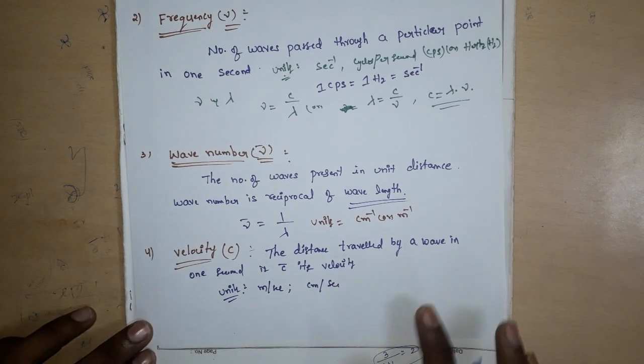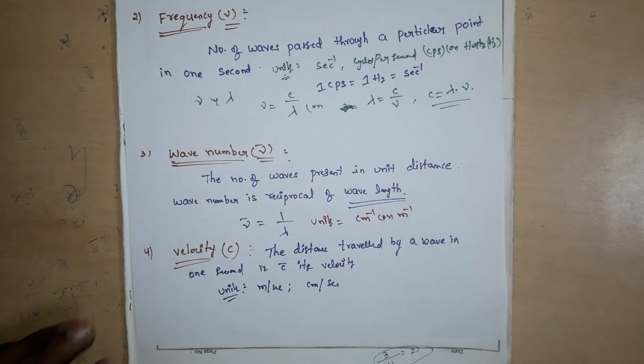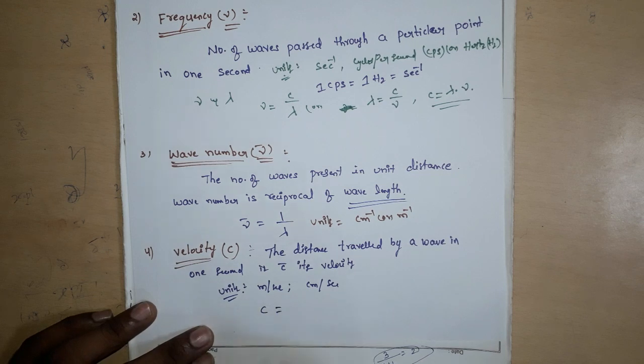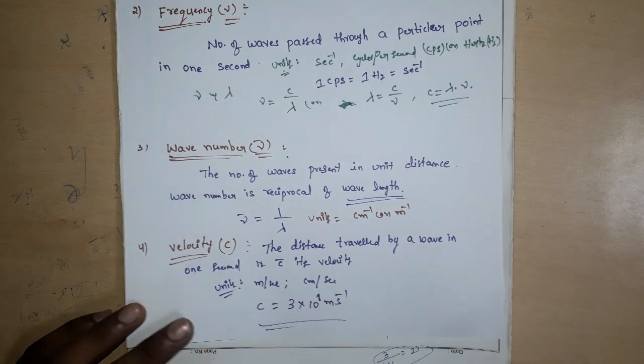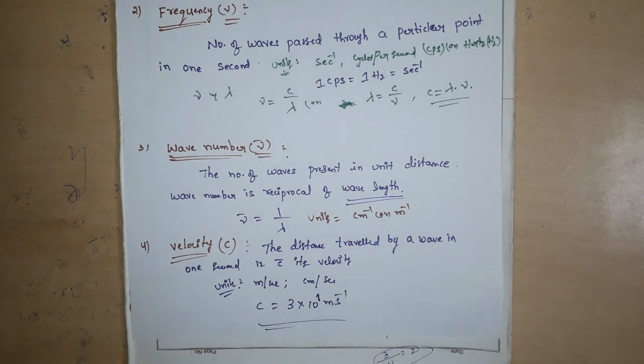One more important point is there. All types of electromagnetic radiations have the same velocity, which is equal to the velocity of light, c equals 3 into 10 to the power of 8 meter per second, that is meter second inverse.